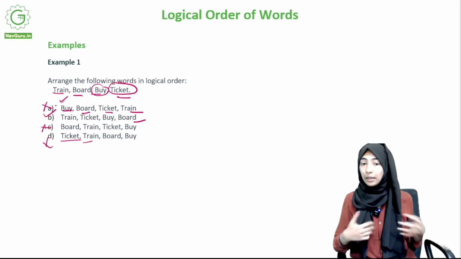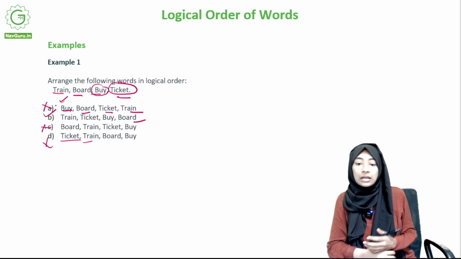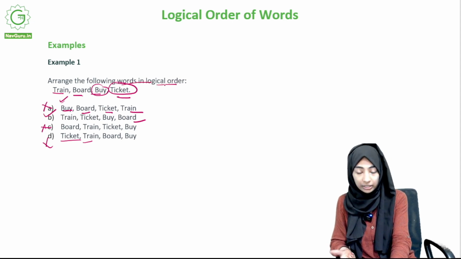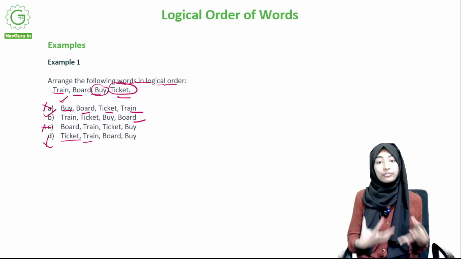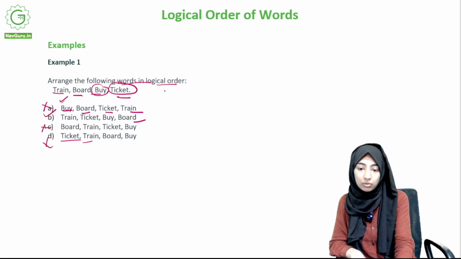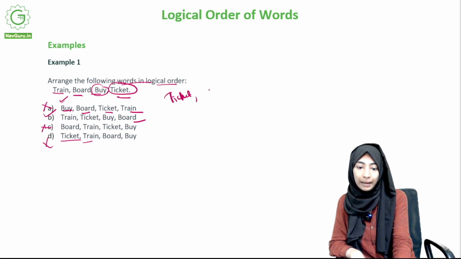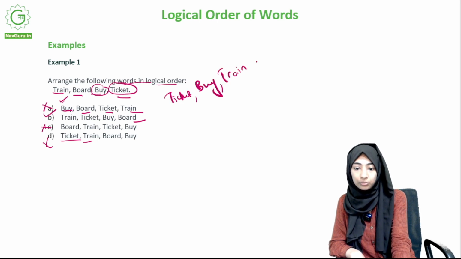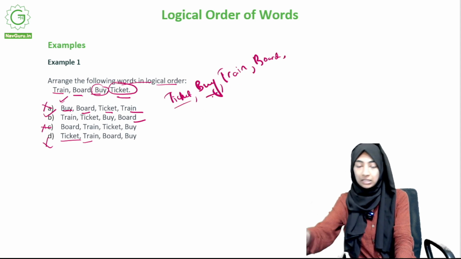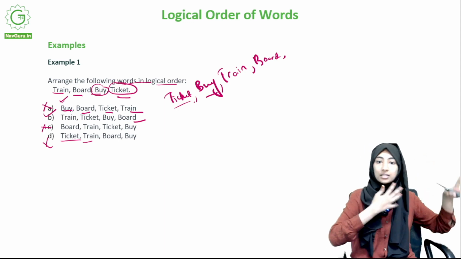The reason we are looking at options first is that for such questions where you have to arrange words in logical order, people will have different interpretations. I would have thought it would be in the order ticket, buy, train, board, because you buy the ticket, and then you see the train and you board it.